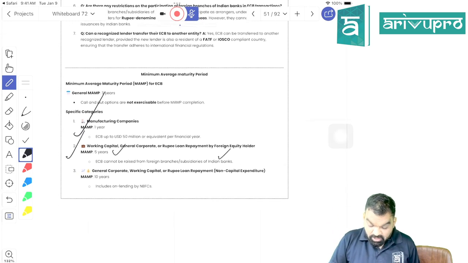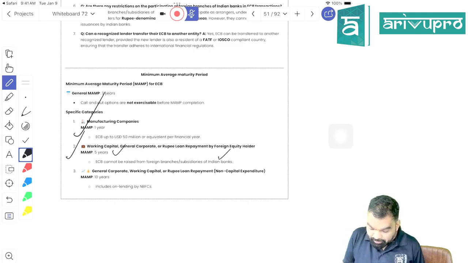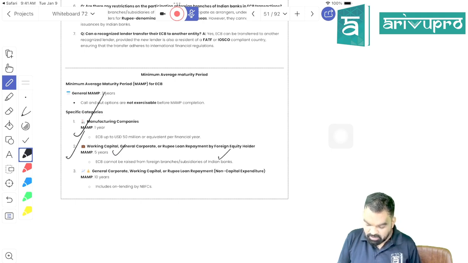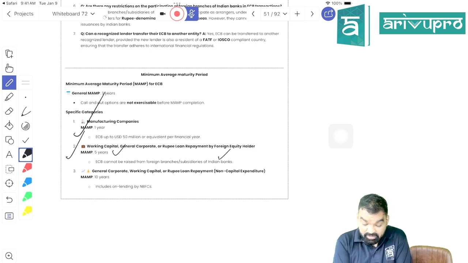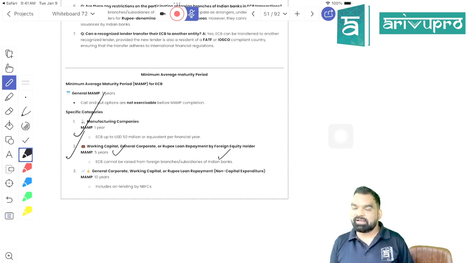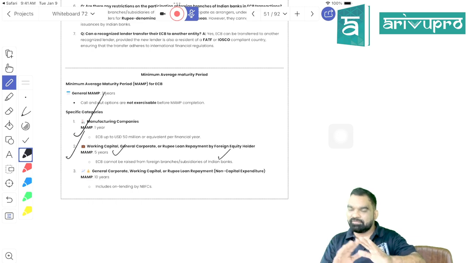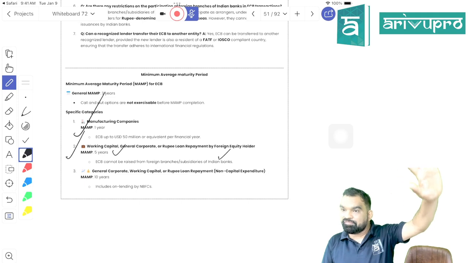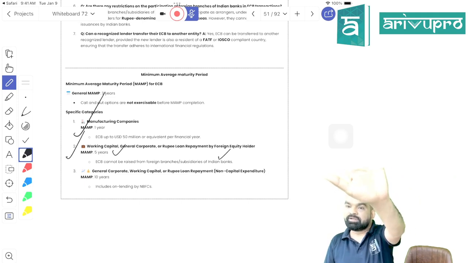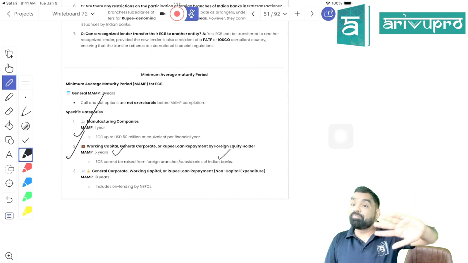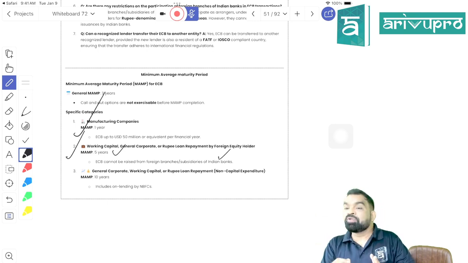Now they are saying that if you are taking a rupee repayable loan for non-capital expenditure, for what, beta? Non-capital expenditure like general corporate purpose, working capital or rupee loan repayment, but it will be for non-capital expenditure, then the minimum average maturity period should be 10 years. Now you may get confused. If you are taking a loan from a foreign equity holder, the minimum average maturity period should be 5. If you are taking a loan from a non-equity holder, the minimum average maturity period should be 10. Is that clear? Got my point, students?